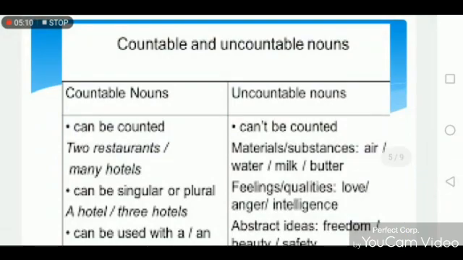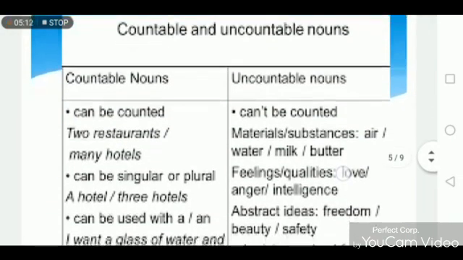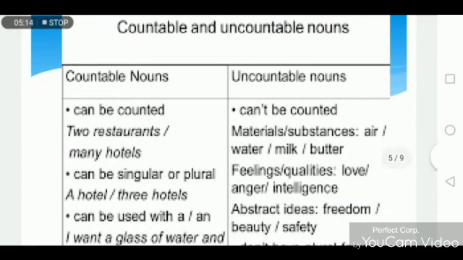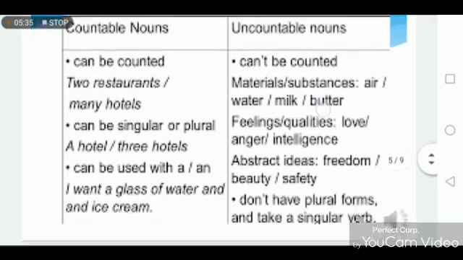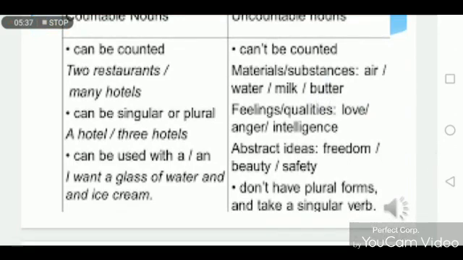Now let's look at this table. Countable noun can be counted. As we have discussed earlier, we can count countable noun. Like 2 restaurants, 2 hotels, we can count them. Unlike uncountable noun, we can't count them. For example, materials and substance. We can't count air, water, milk and butter. Countable noun can be singular or plural, a hotel, 3 hotels.